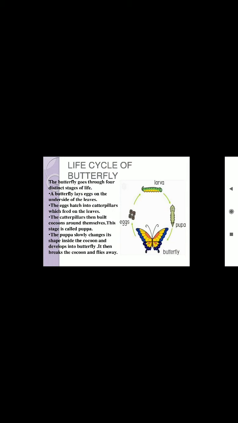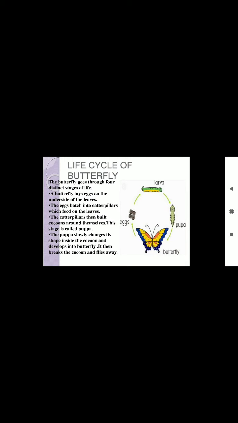Second, larva stage. The egg hatches into a young one called larva. The larva does not look like an adult insect, it looks like a worm. The larva of a butterfly is called a caterpillar.